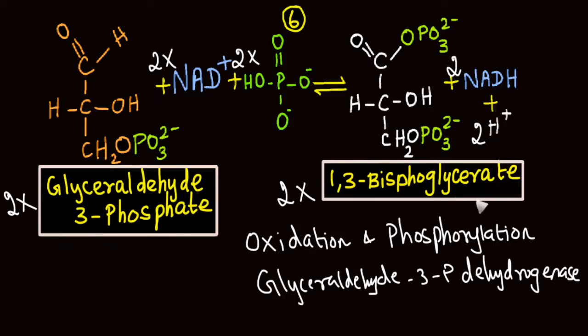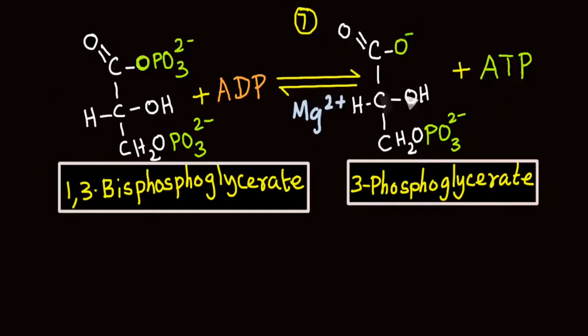1,3-bisphosphoglycerate that is formed as a product of the 6th step is a high potential phosphorylated compound, and the energy it has gained is only from the oxidation reaction. In the 7th step of glycolysis, the high phosphoryl transfer potential of 1,3-bisphosphoglycerate is utilized to generate a molecule of adenosine triphosphate.